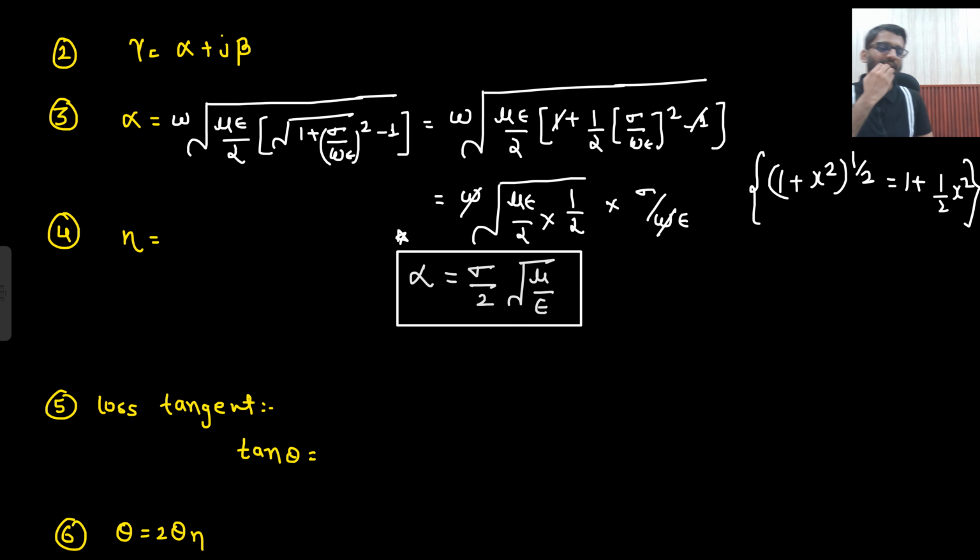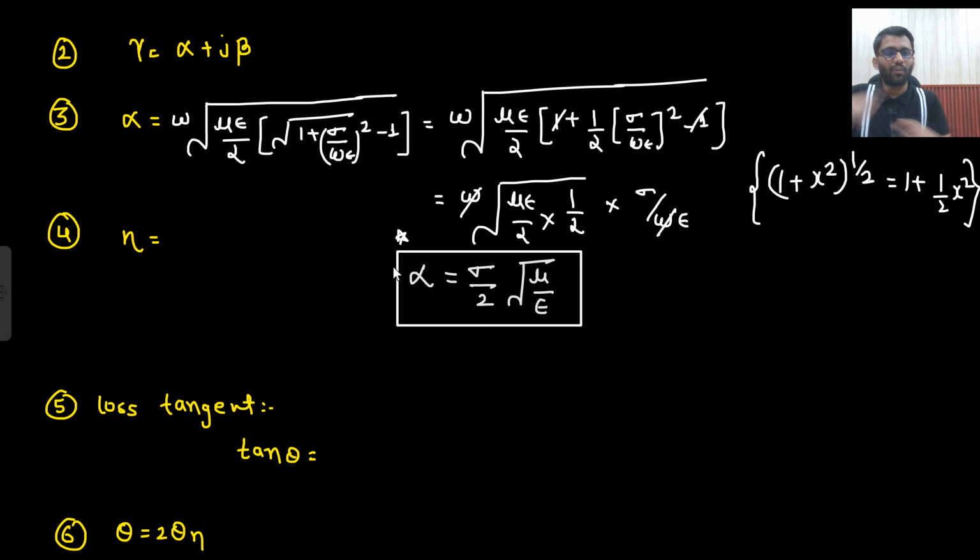Is that clear to you? So in the examination you are going to write down this formula. If you are not able to remember it, you write down this formula, then quickly you will see that 1 and 1 will get cancelled. This 1 by 2 I can take ahead. If 1 by 2 I am taking ahead, then 1 by 2 into 1 by 2 will come out. Then omega and omega will get cancelled. Sigma will also come out, and this is epsilon, and here there will be under root epsilon. So downward I will have under root epsilon, and upward I will have under root mu. So this is the expression I am going to get. If you keep it in mind, then it will be pretty good for you.